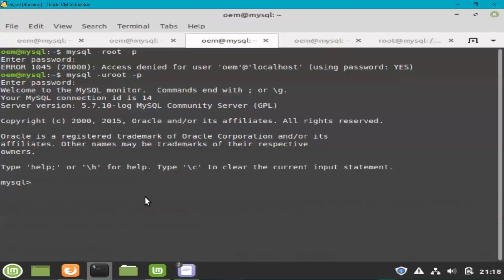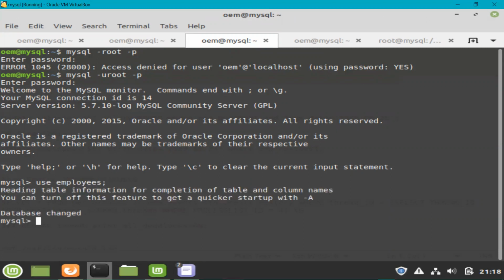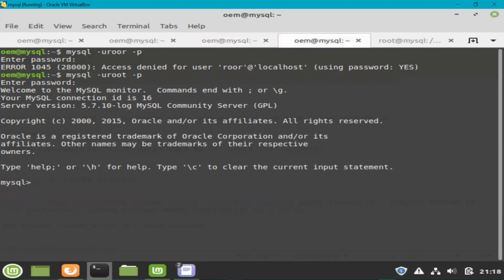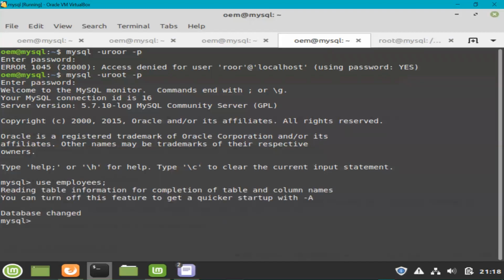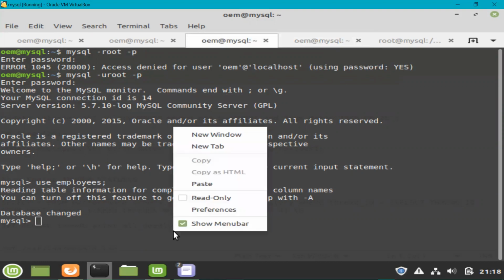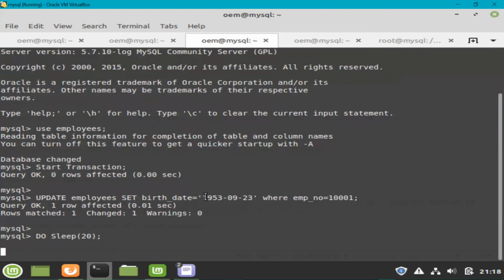And I'm using the employees database. So first let me change the database or schema, and I'll do the same thing in one more session. Okay, now both sessions are connected to the employees database or schema, whatever you want to call it. And this transaction is started.